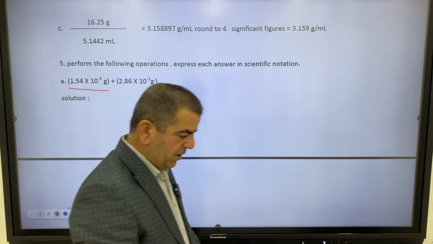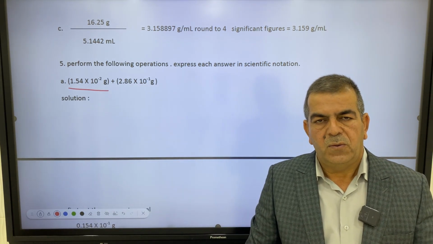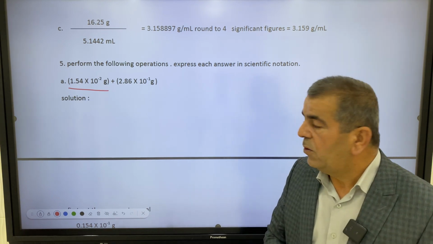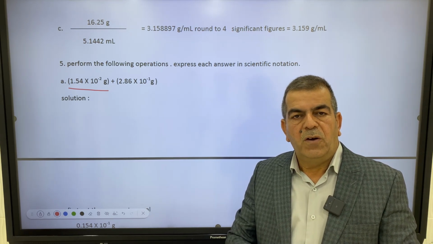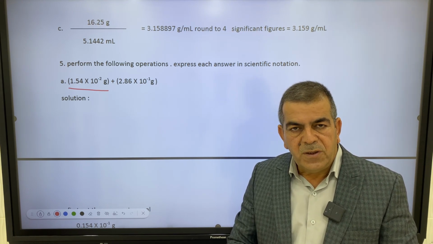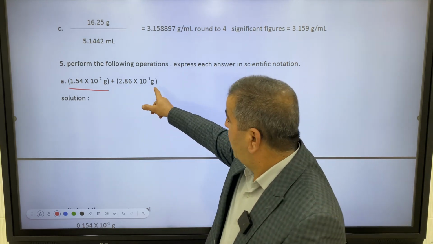In the previous lesson, we said that when adding or subtracting scientific notation, we must first make the exponents equal. So we have negative 2 and negative 1.